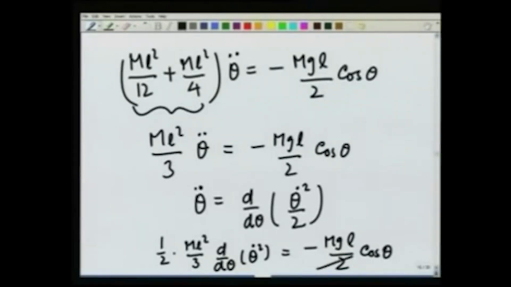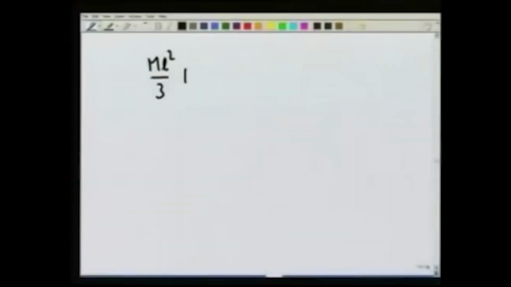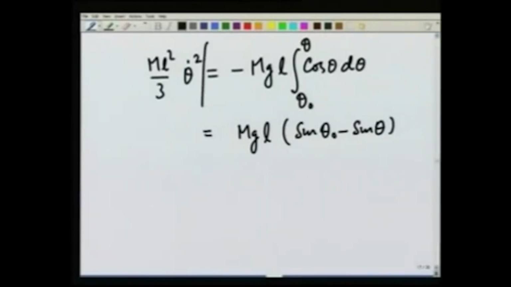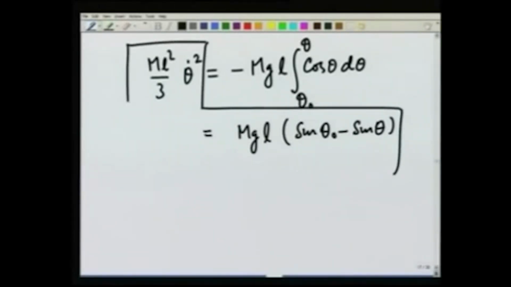This 2 cancels, and that gives me mL squared over 3 theta dot squared is equal to minus mgL integral of cosine theta d theta, starting from the initial angle theta 0 to some angle theta, and that is mgL times sine theta 0 minus sine theta. This is the final equation that I get.